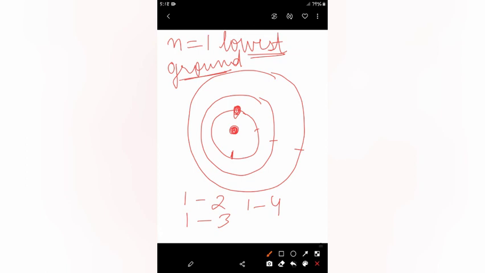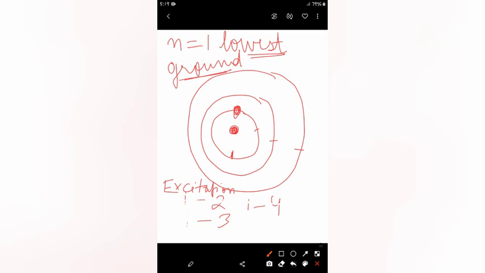This is known as excitation of the electron. And when will this happen? When the electron absorbs energy.